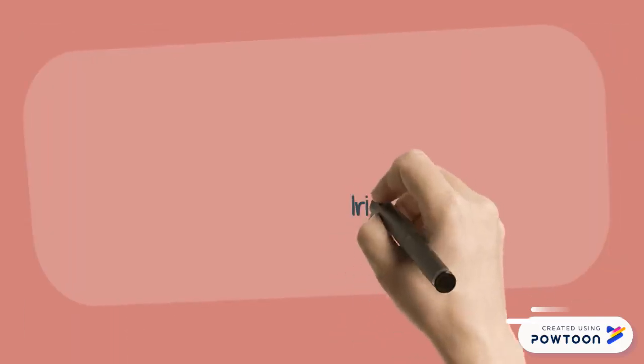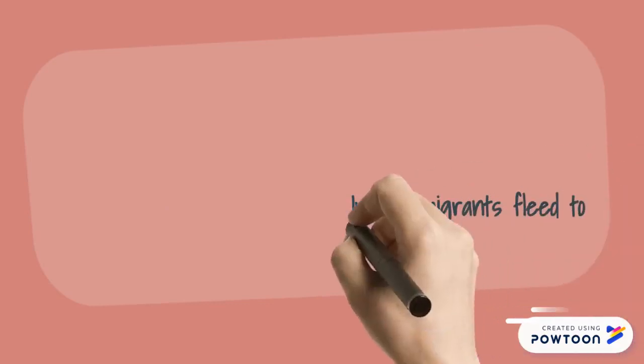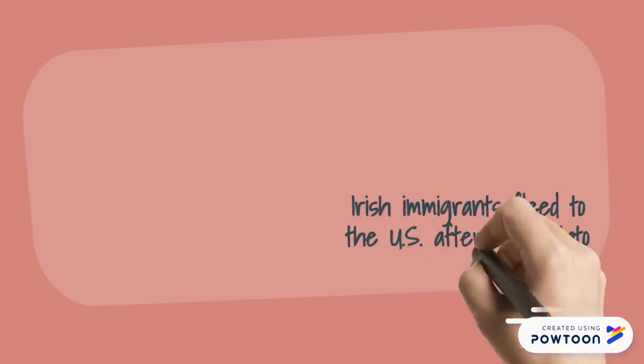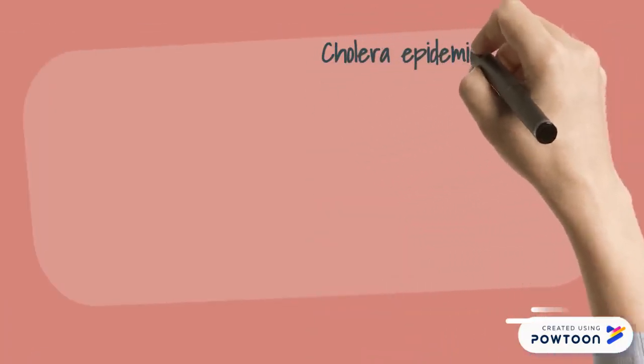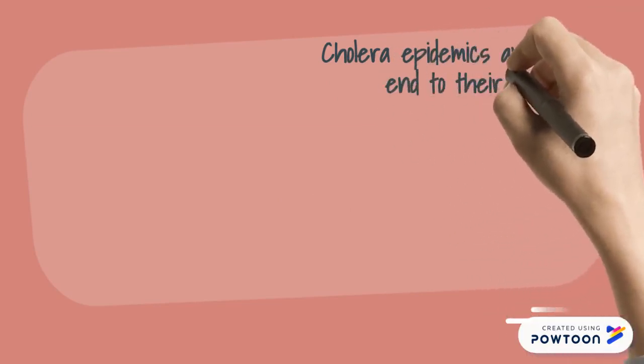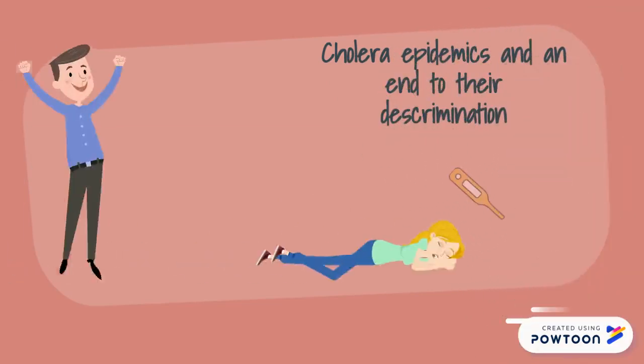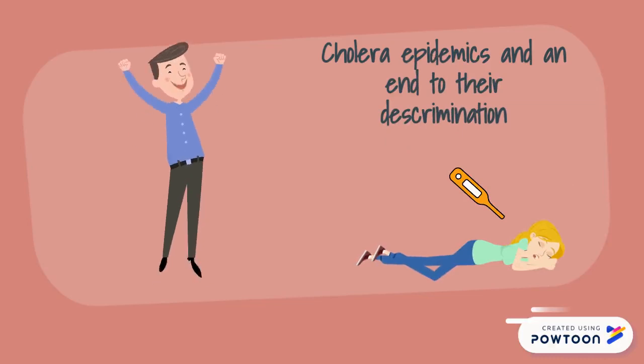After the potato famine, about 1.5 million Irish immigrants fled to the United States from 1845 to 1854. The U.S. frequently turned ships of Irish immigrants away. The immigrants lived in terrible conditions with up to 9 people in one room. Cholera epidemics swept through the low-income areas, killing mostly children under the age of 15.